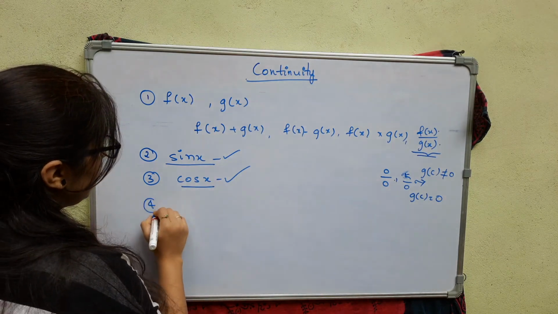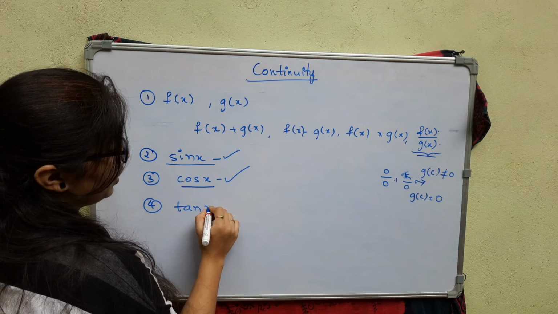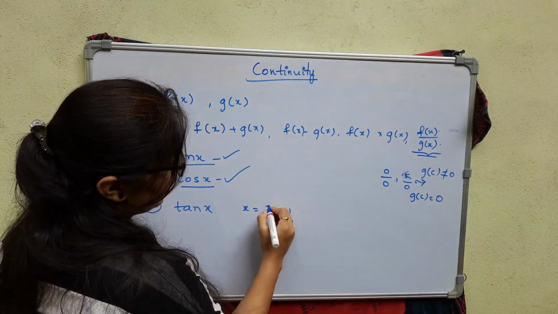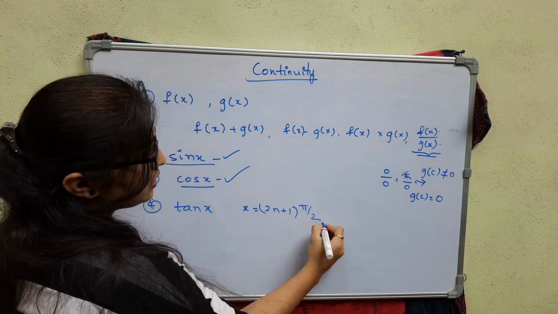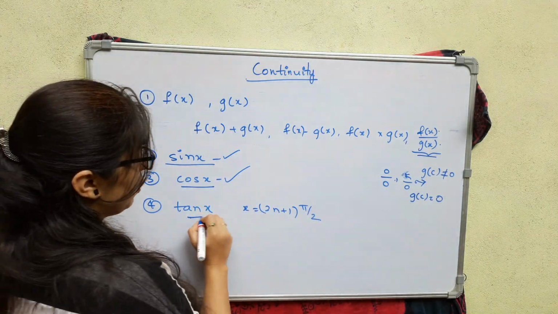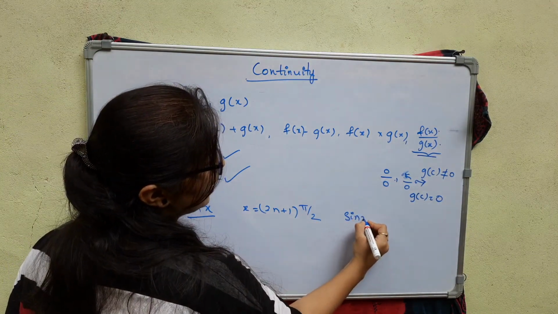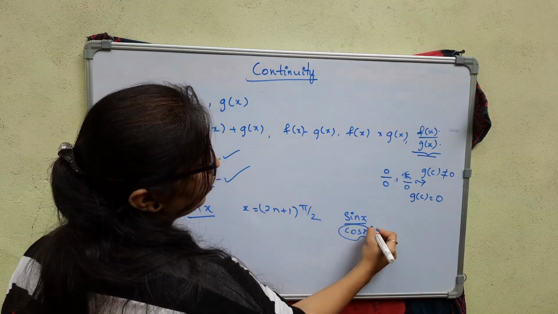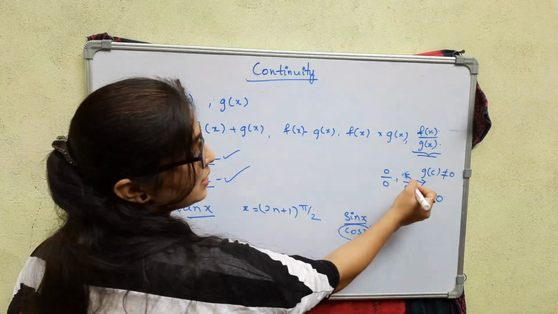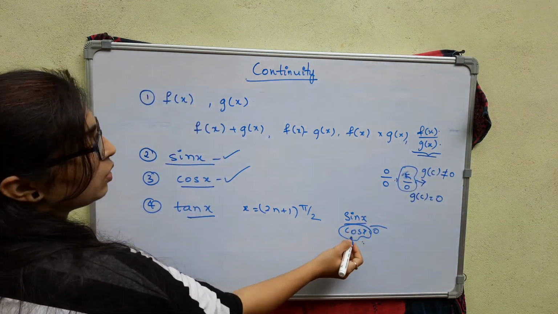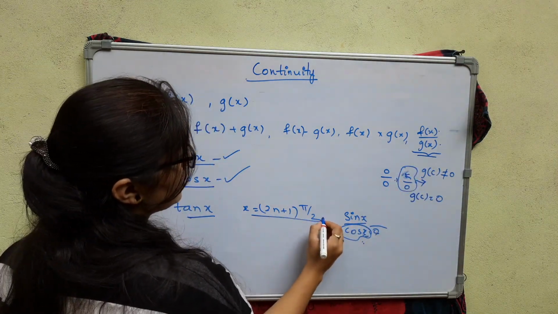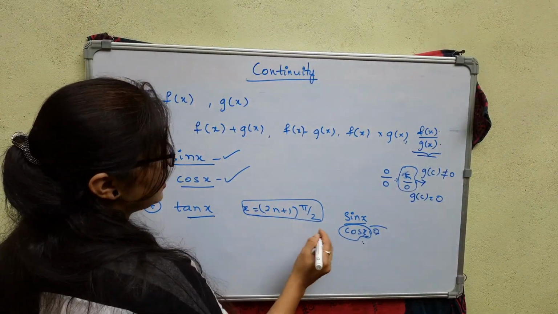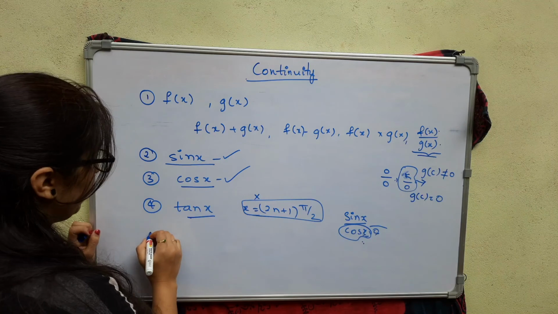Tan x is also continuous, but at x equal to (2n plus 1) pi by 2, it is not continuous. Why? Because tan x is defined as sin x by cos x. What happens if cos x is equal to 0? It is the same condition. So cos x becomes 0 when x is equal to (2n plus 1) pi by 2, so it is continuous everywhere except these points.